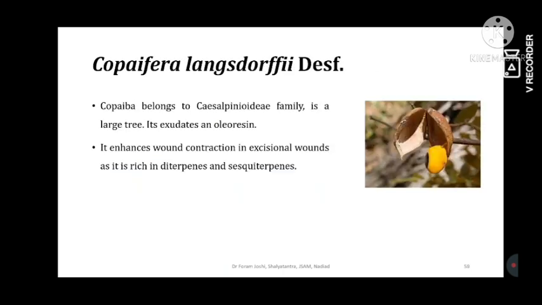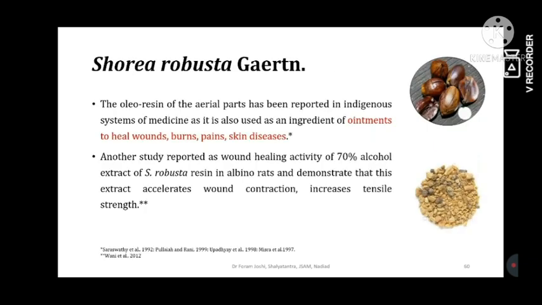Then Copaifera langsdorffii. That is a drug, and it also yields oleoresin, which is useful, particularly in diterpenes and sesquiterpenes, and that also is reported for wound healing purposes. And Shorea robusta is very well known for its oleoresin, and it is used for preparation of ointment for wound healing and burns, etc. It is also used in skin diseases. And a 70% alcohol extract has been reported with wound contraction activity, and also with increased values of tensile strength of the tissues.